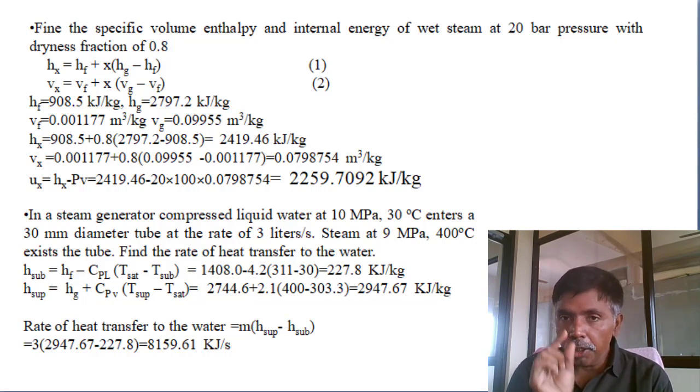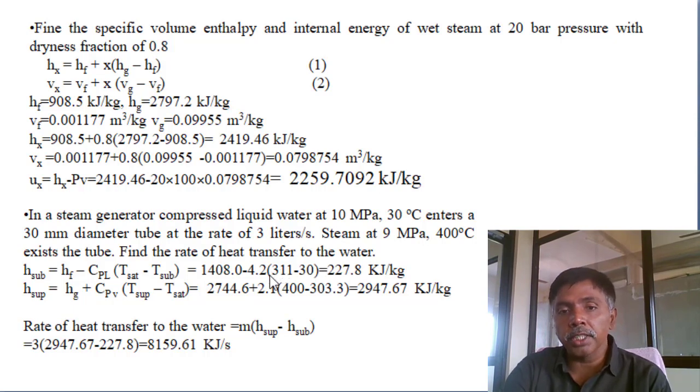So at 100 bar pressure, 30 degrees centigrade, you see that at 100 bar the saturation temperature is around 300, which means it is a subcooled region. In the subcooled region, how do we calculate? Saturated liquid enthalpy minus specific heat of water into T saturated minus T subcooled. Calculate the enthalpy at 100 bar pressure.